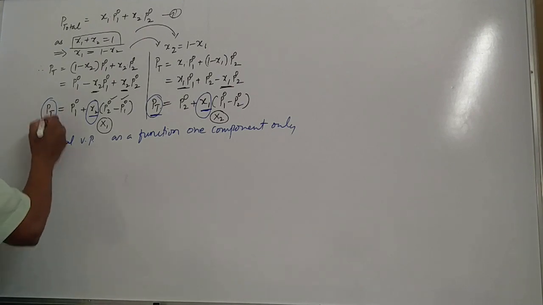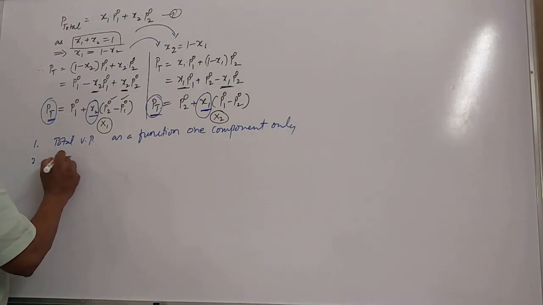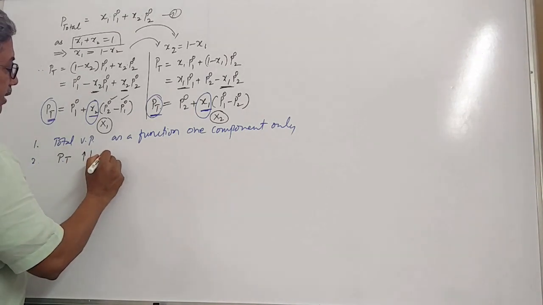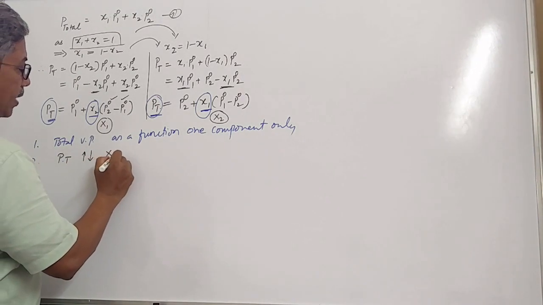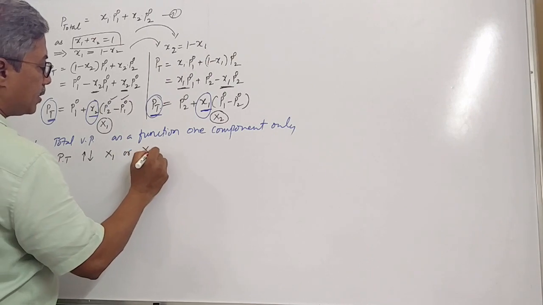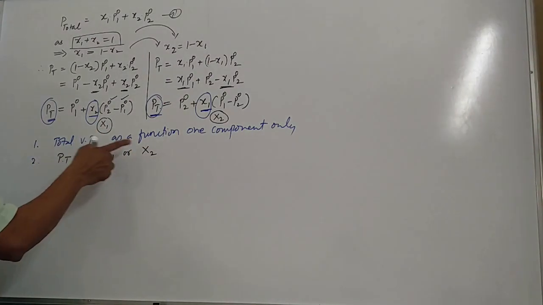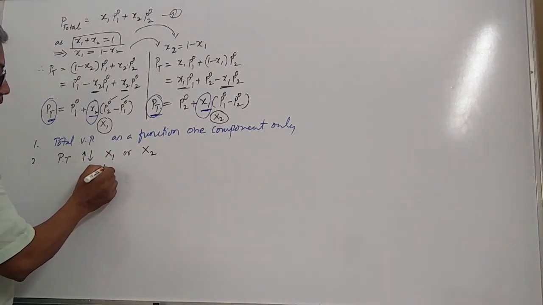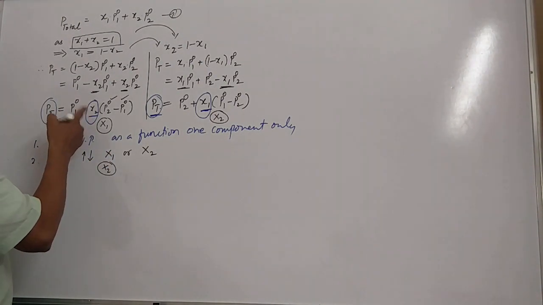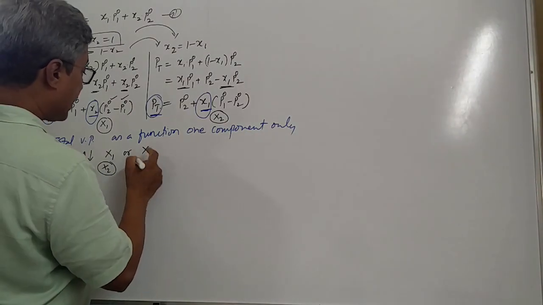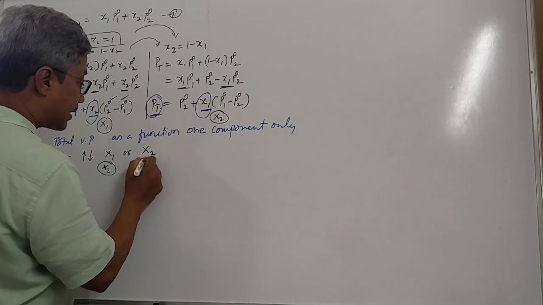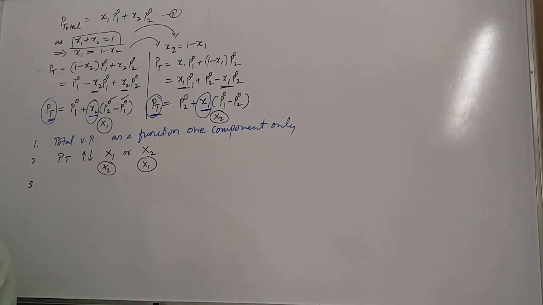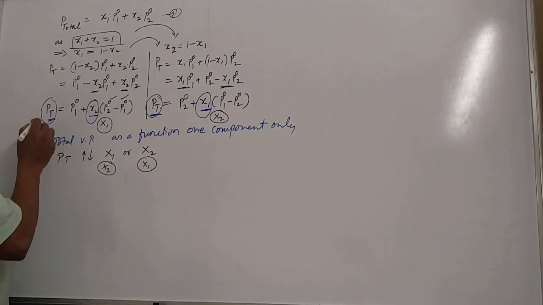That means total pressure either increases or decreases depending upon the mole fraction of component 1 or component 2. You take component 1 if x2 is there in the equation, and you take the other component if x1 is there in the equation. Is it clear, students? The third conclusion that we can draw is, see here, total vapor pressure